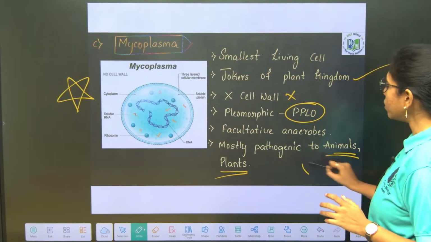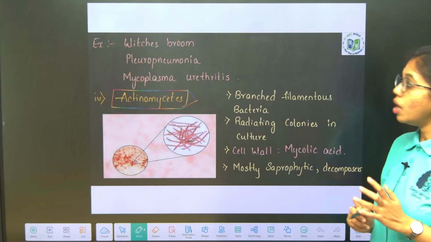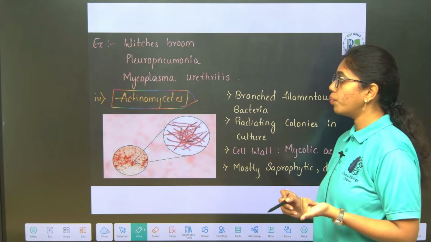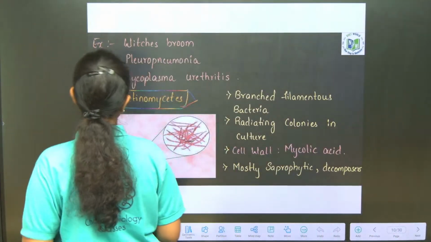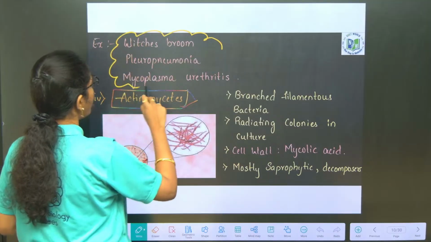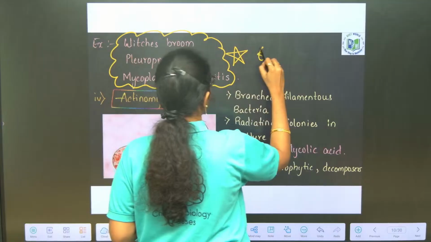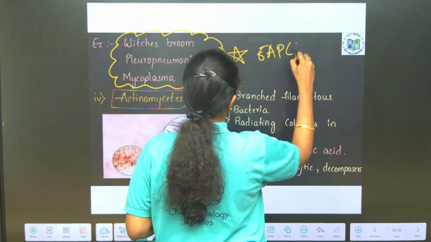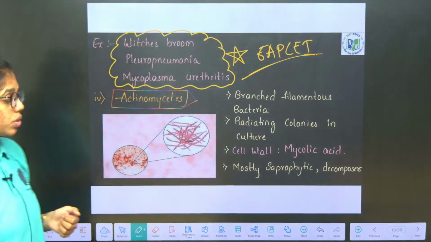The examples of those pathogenic to animals and plants you have to remember. First is what? Bovine pleuropneumonia and Mycoplasma arthritis. These are the diseases which are caused by Mycoplasma. Asked N number of times in your EAPCET exam. You can look into the PYQs. Many a time asked question.